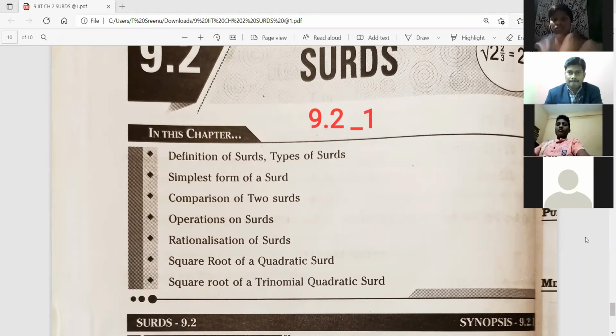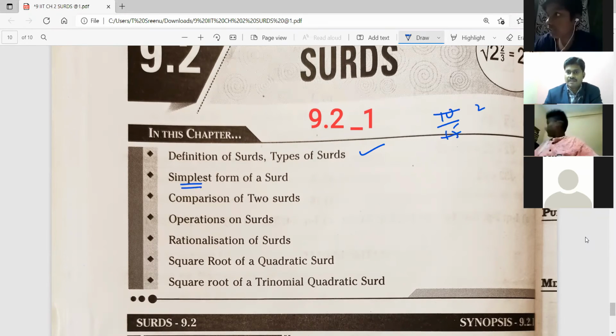So in this chapter, what do we learn? Definition of surd, types of surd, simplest form of the surd. Simplest form in the sense, suppose 10 by 15, I will write 2 by 3. In general, likewise, surds also we can simplify. And comparison of two surds means which is big, which is small. Operation on surds. Operation means plus, minus, into, division.